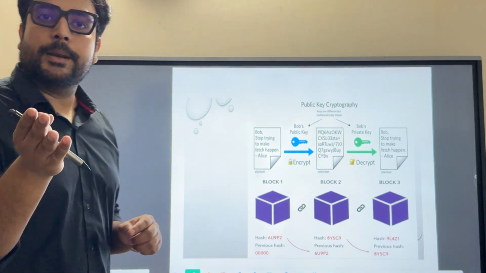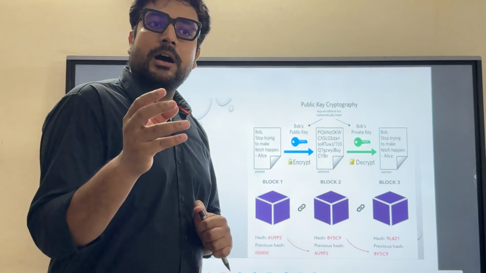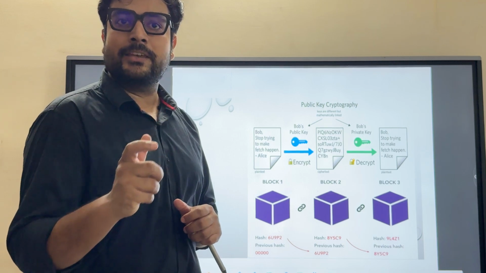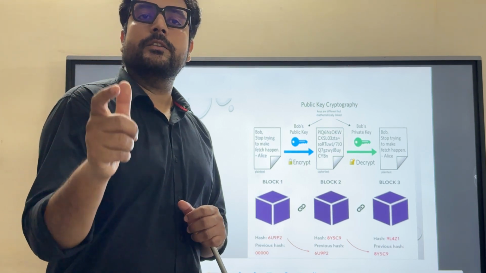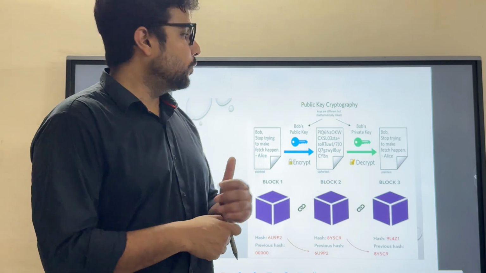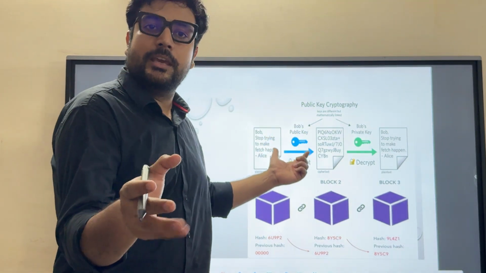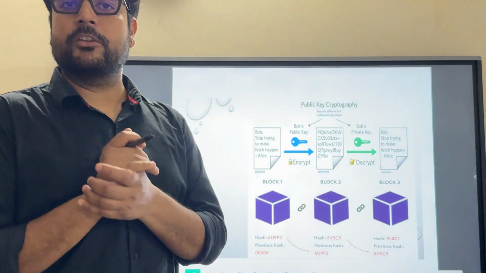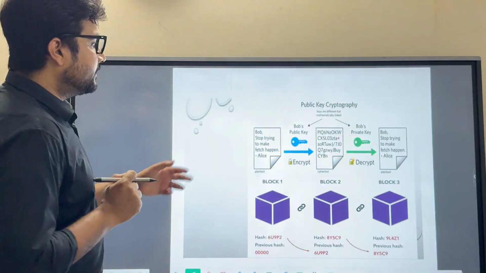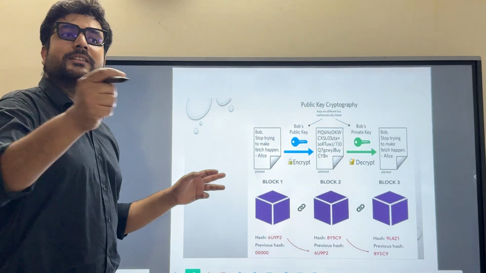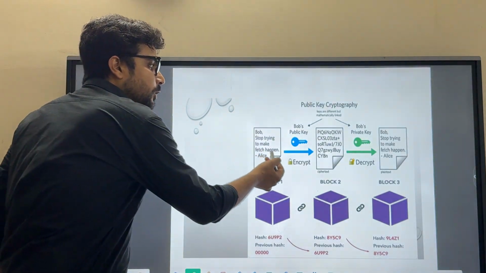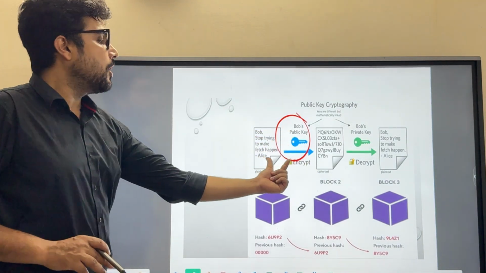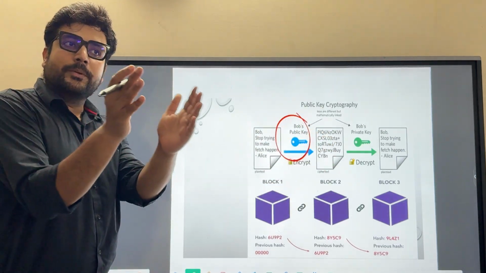And what is cryptography? Cryptography can be considered as an encryption and decryption method for a message, or a kind of software, or a kind of currency, which would be between two persons only. One, the minter who has minted that particular currency, and second, the person who possesses the currency, the buyer or purchaser of the currency. So there would be a kind of monetary message, and this message would be blocked, or encrypted, with the help of a public key.